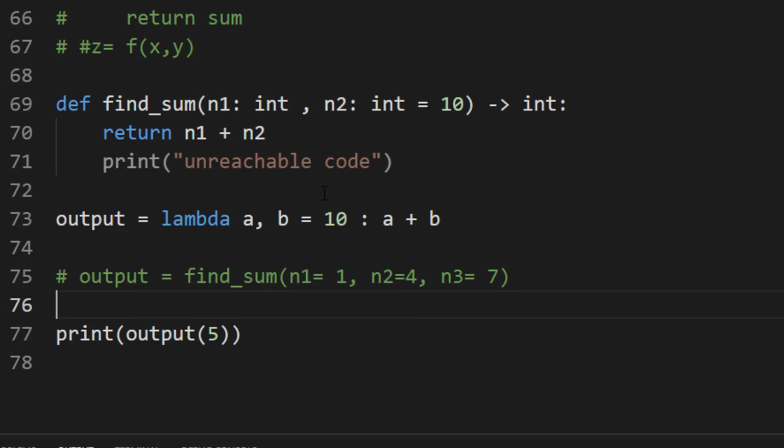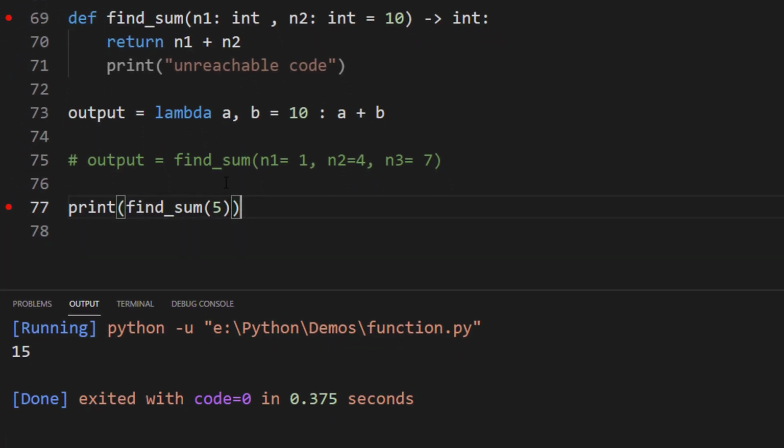We are getting, okay, so we have called a different method. So let's say findsum. So let's call this method. We are getting 15. So no compile time error. So in Python, due to unreachable code, we do not get any compile time error.